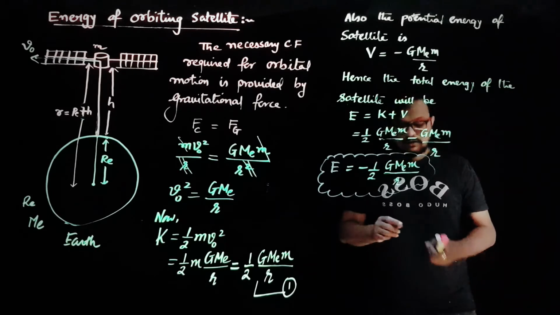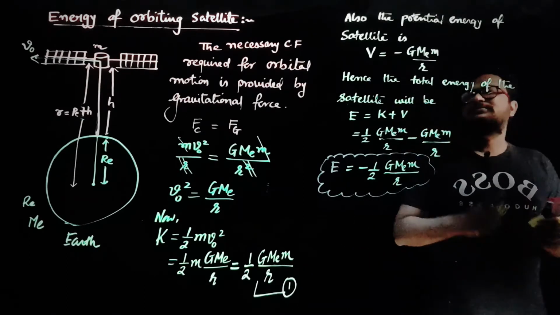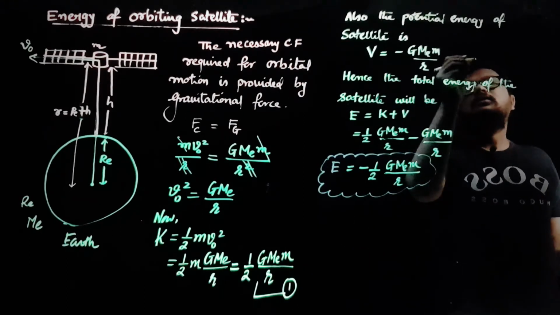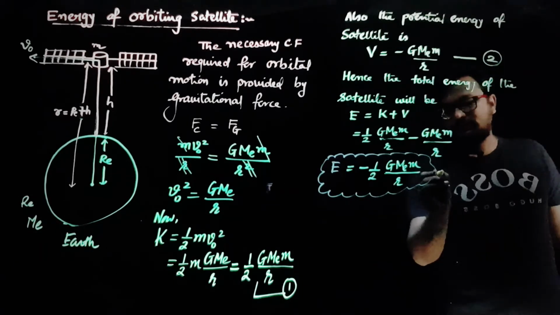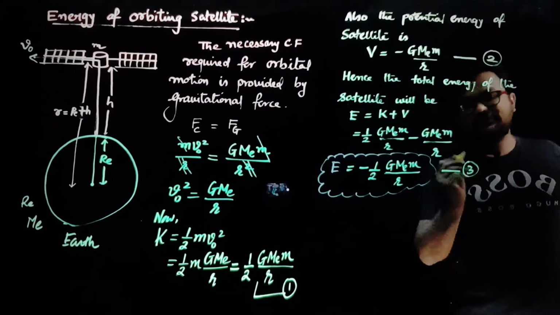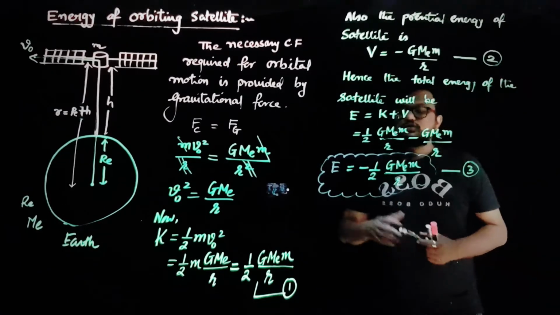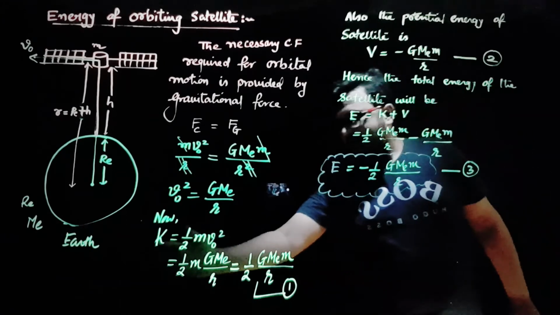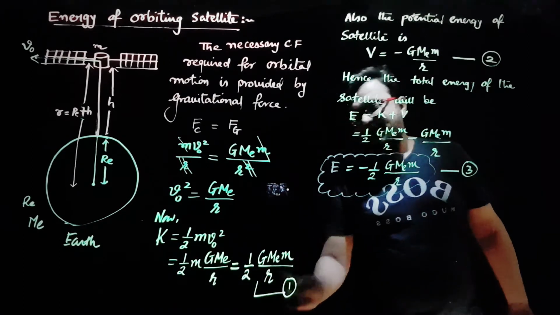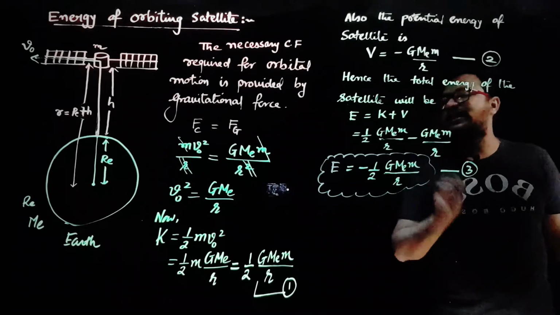Clear? Now, let this be equation number 2 and this be equation number 3. So from equations 1, 2 and 3 you can say that kinetic energy is half G Me m upon r and total energy is minus half G Me m upon r.